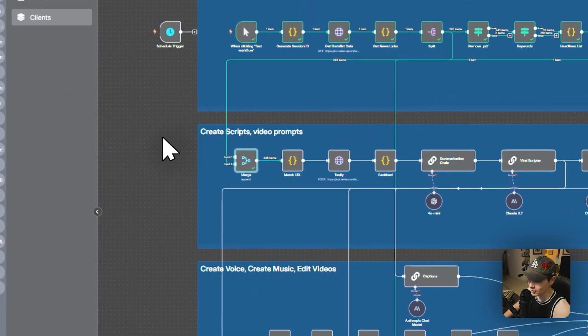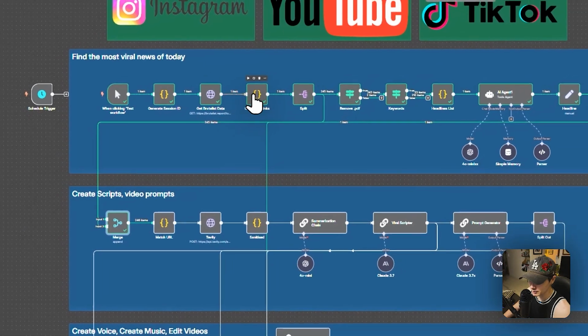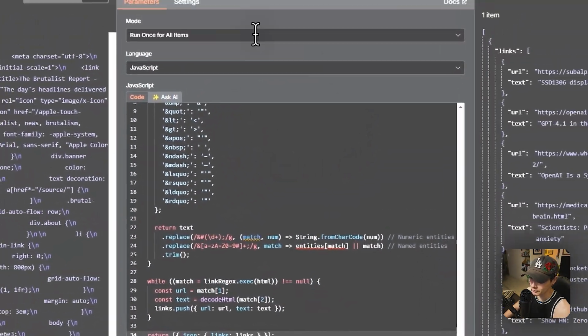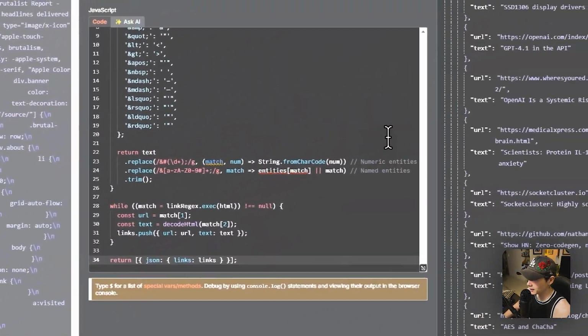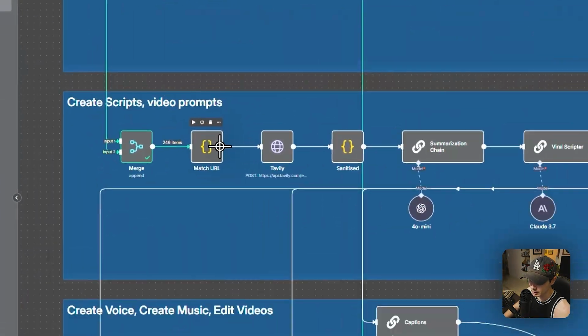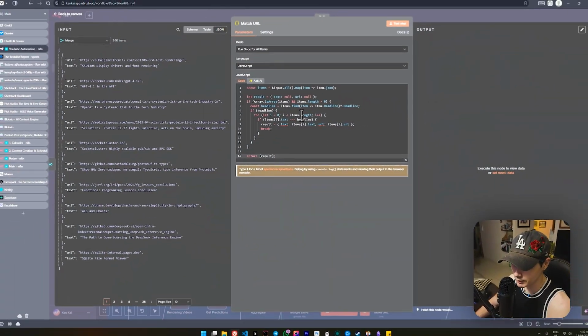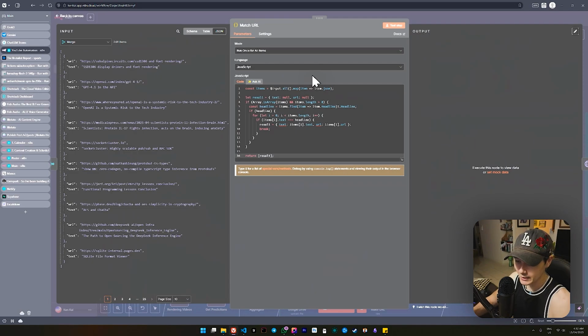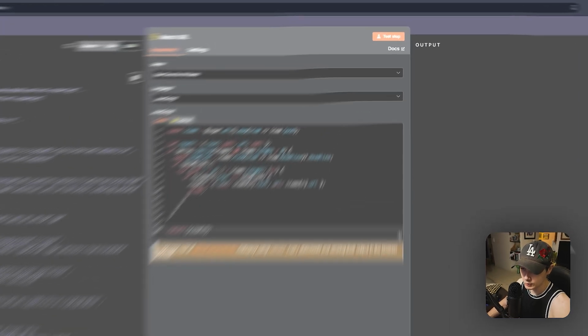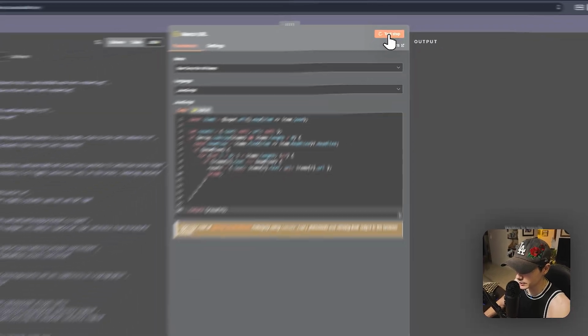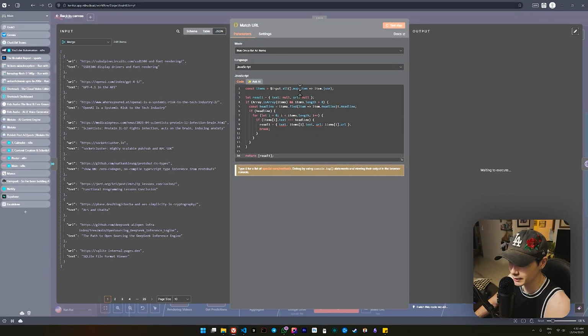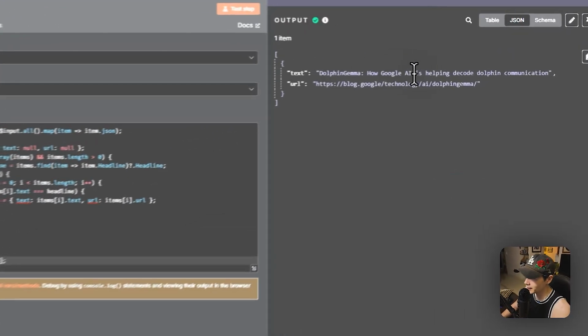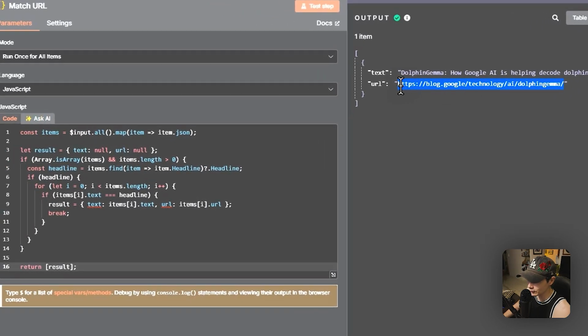Based on the URL previously, which was generated from this code right here, from this mess, this is going to match the URL. It's going to take that headline, find it within this whole list of headlines here, and output the URL which is associated with that headline. So if I test this step, we should get that Gamma headline. There we go. And then there's that related URL as well.